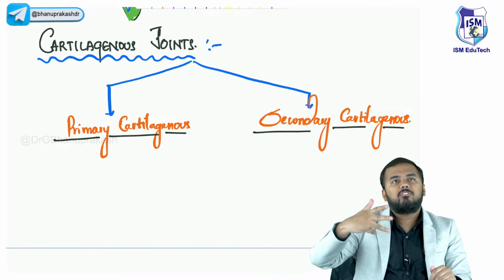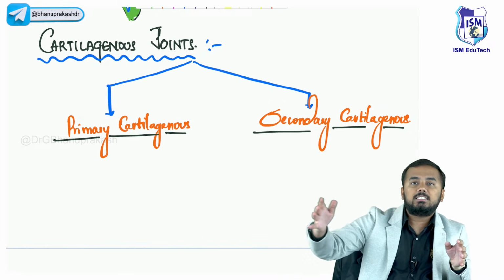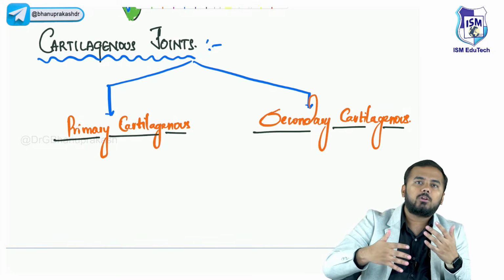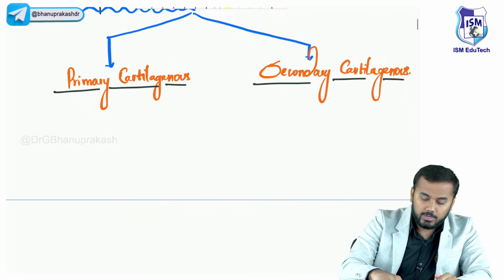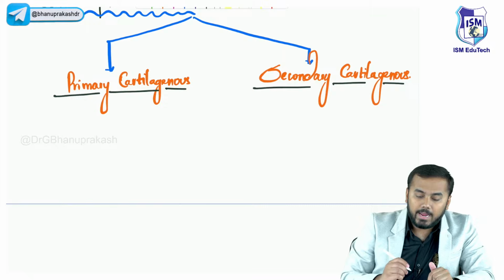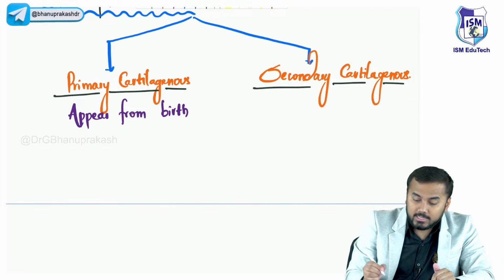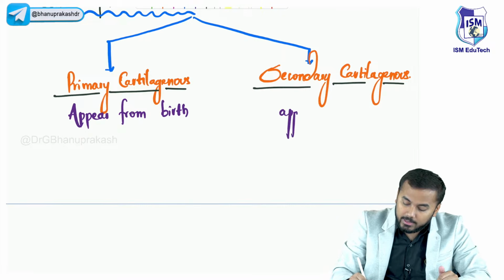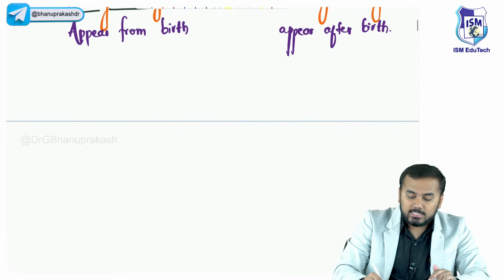After the birth, let us say after 5 years of birth, 6 years, right? After 5 or 6 years, slowly these joints will develop and these are called your secondary cartilaginous joints. Okay, so what I'm trying to tell you is that primary cartilaginous joints appear from birth, and secondary cartilaginous joints appear after birth. Okay, what is an example?